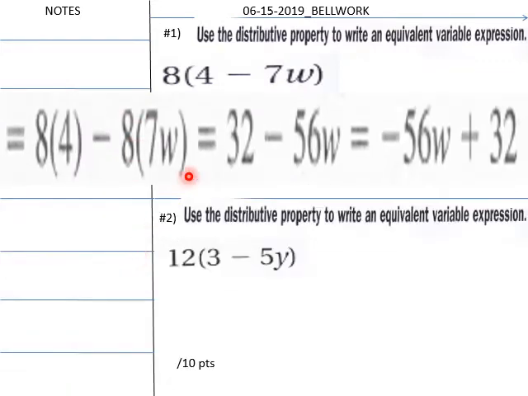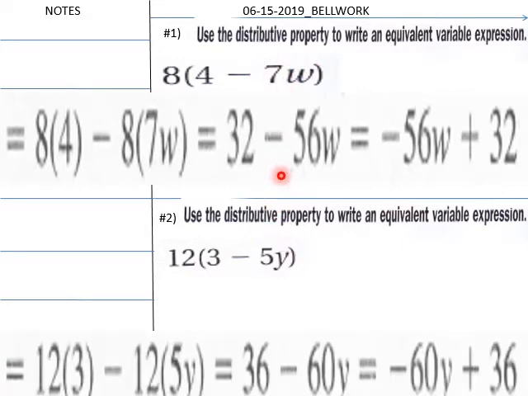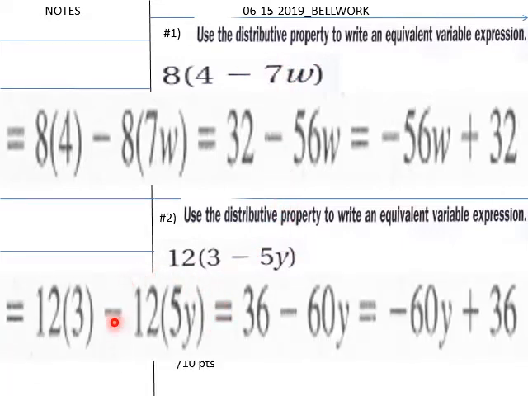Okay, welcome back. Here are the solutions for number 1. 8 times 4 and 8 times negative 7w. 32 minus 56w, and that would be your expression. And then number 2, this would be your expression: 12 times 3 minus 12 times 5y, and this would be your final simplified expression.